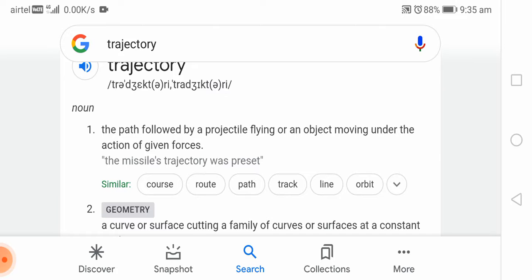Like if I kick a ball, the force is my kick, right? So the ball will be moving under the force of my kick. The trajectory of the ball will be the direction towards which I kick it, the path it takes, any object under the influence of forces.